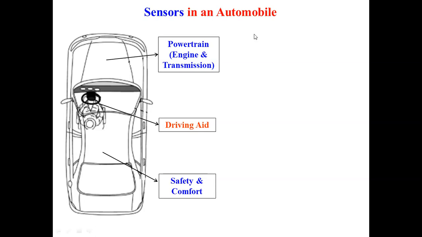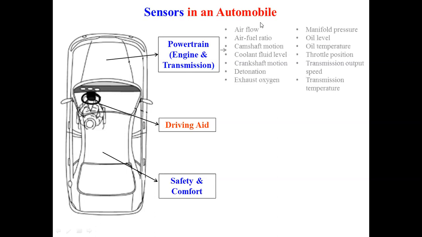Now, as per this powertrain, what type of information is required to be converted? Or in other words, what are the different sensors coming under this powertrain? So these are the sensors. Under the powertrain of any car: airflow, air-fuel ratio, camshaft position, coolant fluid level, crankshaft motion, detonation, exhaust oxygen, manifold pressure, oil level, oil temperature, throttle position, transmission output speed, transmission temperature. All these are the different sensors which come under this category, powertrain or engine transmission.